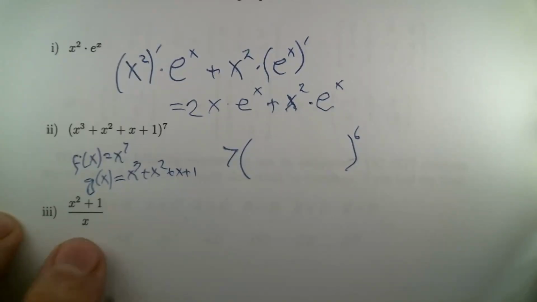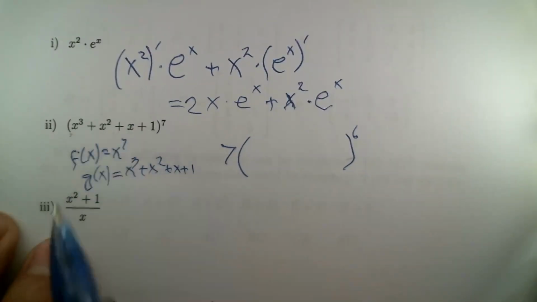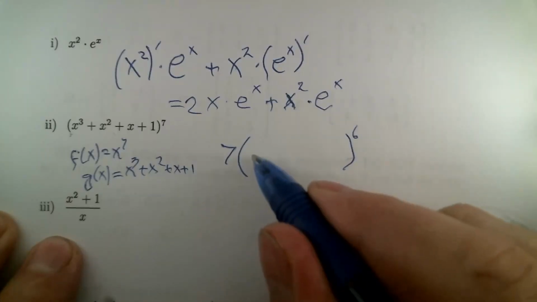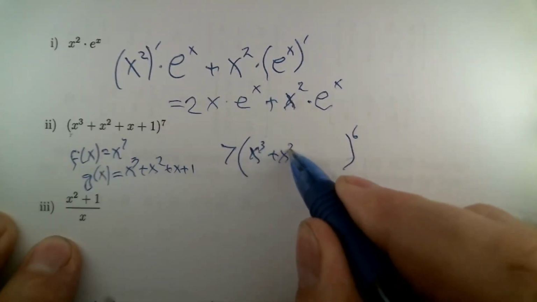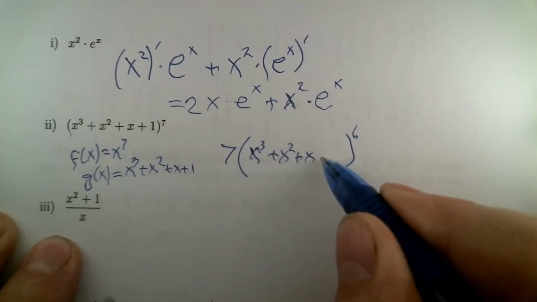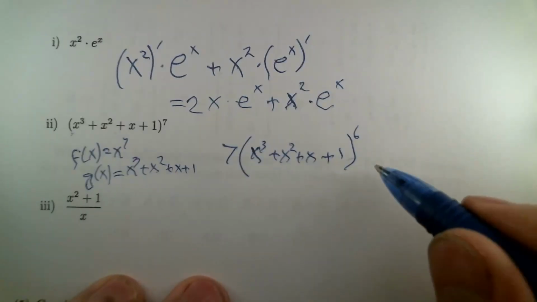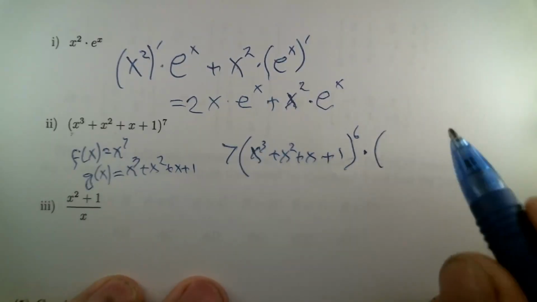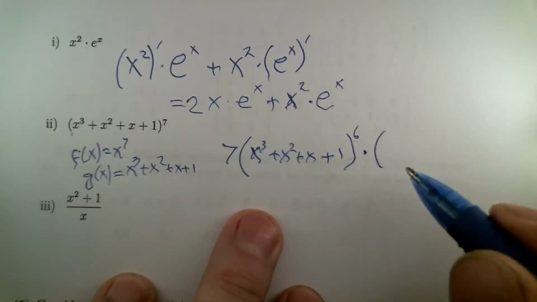Well, I guess now later is now. Remember that f's derivative gets evaluated at the same place f was evaluated. So this has got that polynomial x cubed plus x squared plus x plus 1 on the inside of it. But that's not the whole story. That's just f prime evaluated at g of x. We also need to have g prime of x. And you need parentheses to make that right. If you don't put the parentheses in, it would just multiply the first term of the derivative.